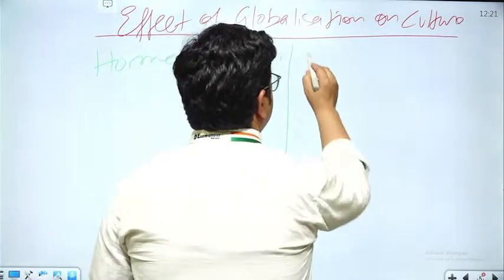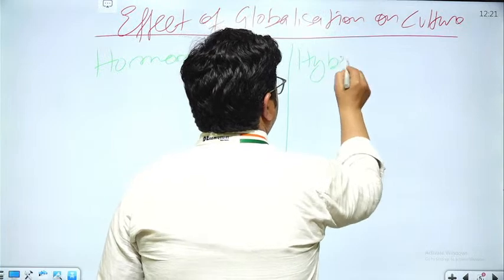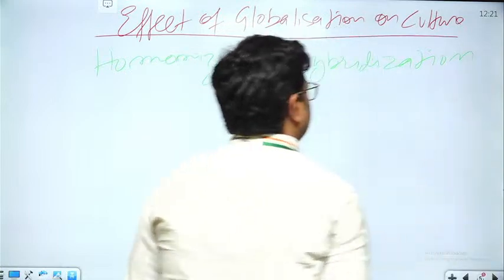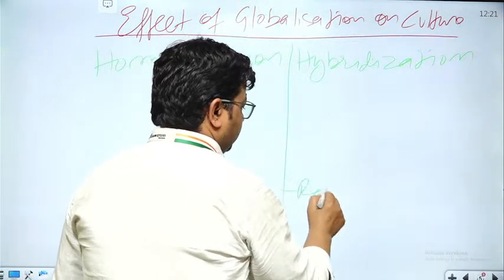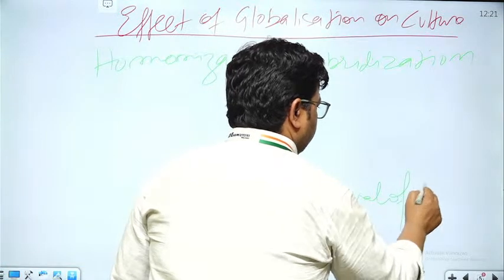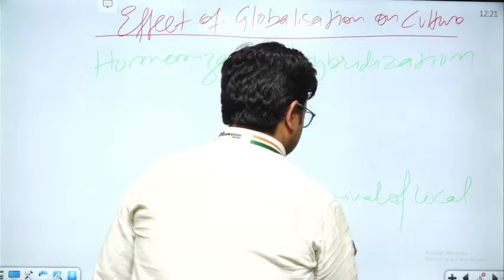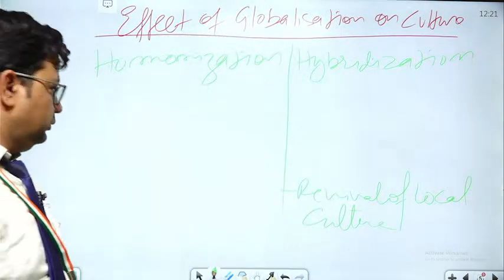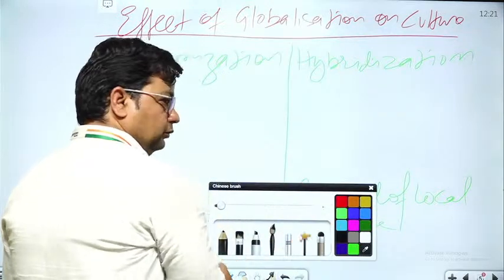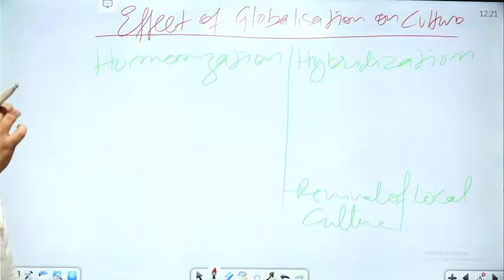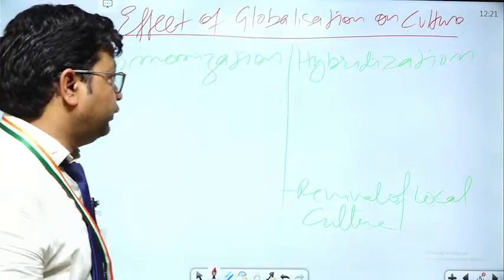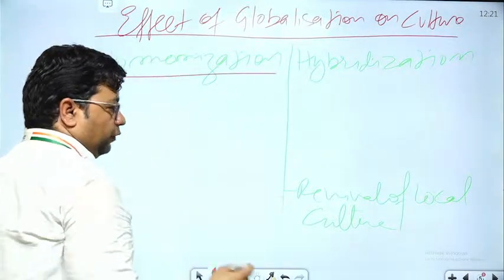Second, hybridization. And the last one, the revival of local culture. So under these three terms or topics, we are going to understand how it has impacted our culture. First we will start with the homogenization of culture.